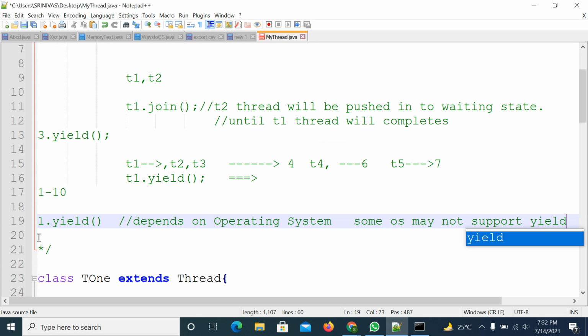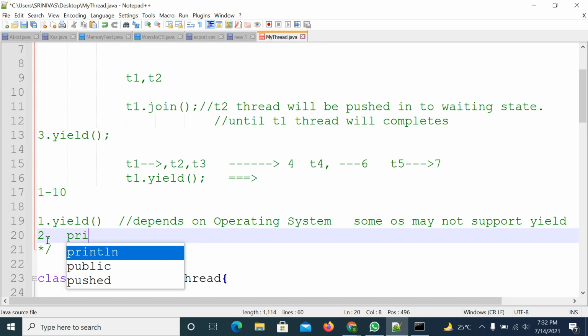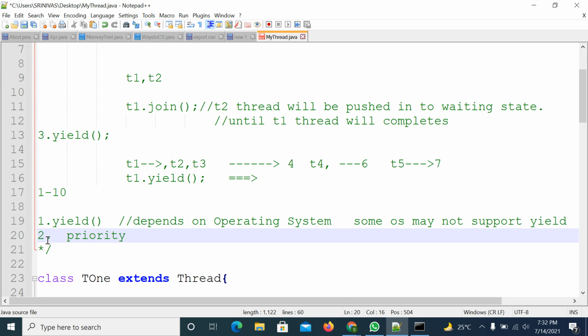The same way, priority also: set priority, get priority is there. Based on the priority, the thread has to execute, but this also depends on the operating system. If the operating system is not supporting thread priority, then you don't get the exact output. What I observed is that Windows operating systems are not supporting these two.